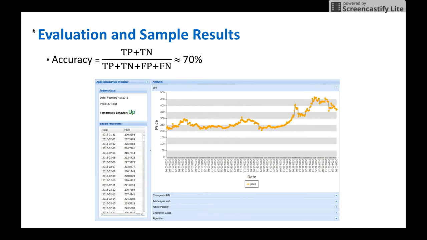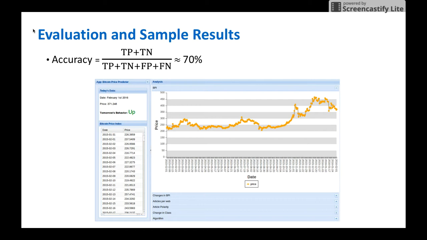As a product of our research, we have created a web application for simplified visualization of the textual and non-textual data relevant to our focus. Our URL is shown in the slide. The main page shows on the left-hand side two panels, one concerning the prediction for today, and another showing the numerical time series Bitcoin price index. On the right-hand side, the time series BPI data can be observed.